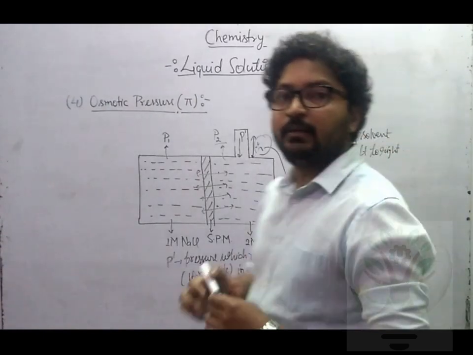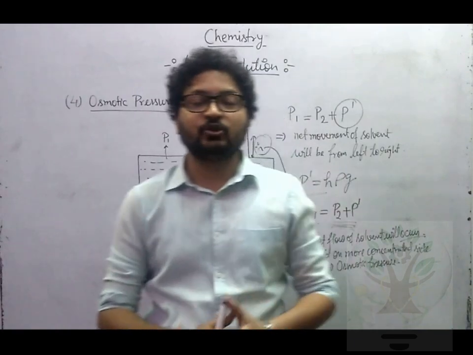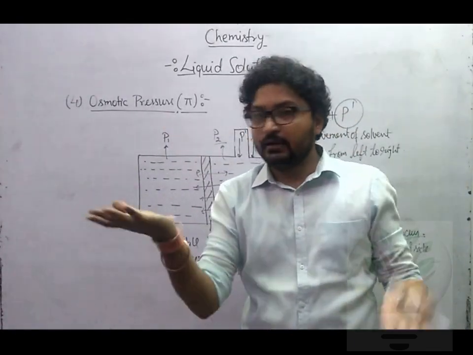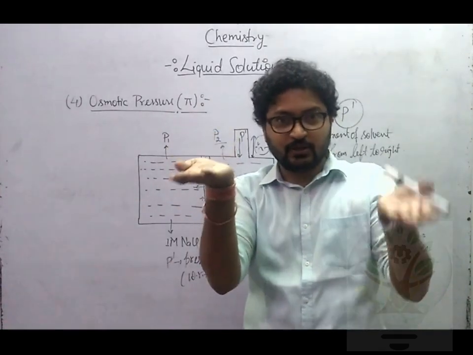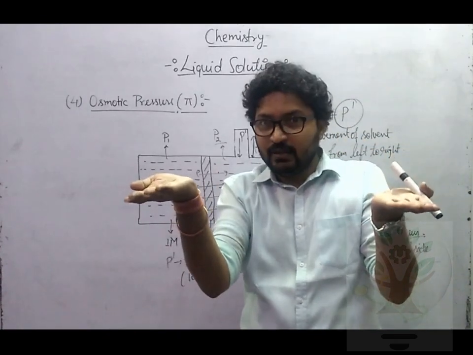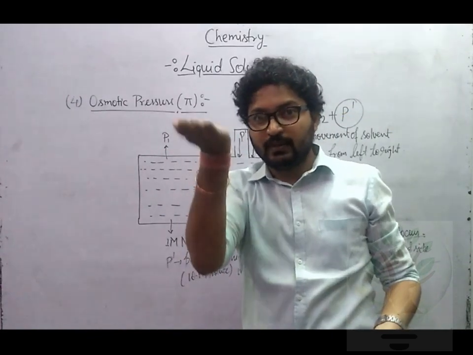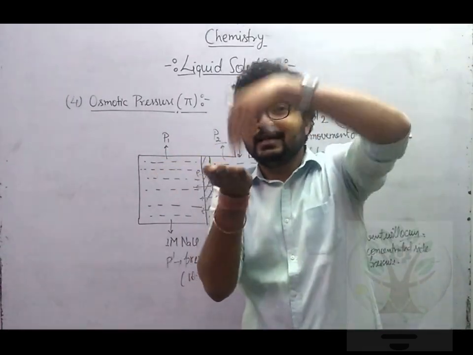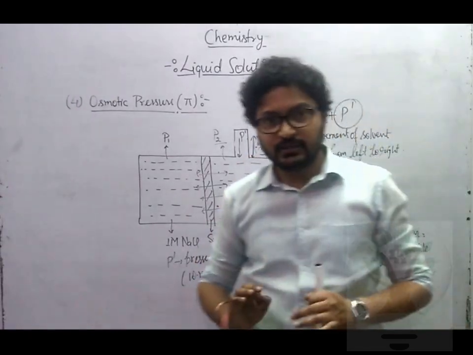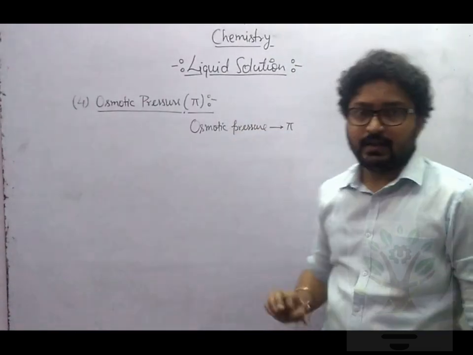Are you getting this thing? The pressure which stops the osmosis process, we call it osmotic pressure. Meaning, if the pressure here is, let's say, 5 atm, and here it is 10 atm, pressure flow will take place from 10 atm to 5 atm. But if I apply an additional 5 atm here, so that here it also becomes 10, this additional 5 atm pressure will be called osmotic pressure. Is the definition clear for osmotic pressure? Good. Now remember, osmotic pressure will be denoted by pi.